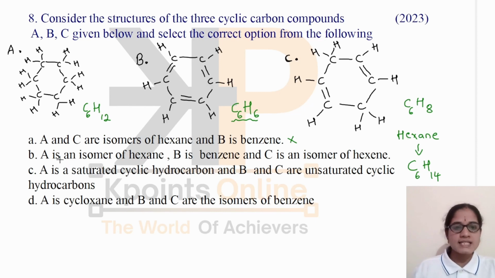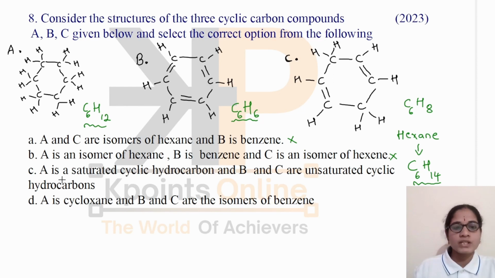Second, option B: A is an isomer of hexane, B is benzene, C is an isomer of hexene. Here also they have given A is an isomer of hexane. No, it is not an isomer of hexane, as hexane has the formula C6H14. But here you can clearly see it has C6H12, and B is benzene. Even though B is benzene is correct, this statement is wrong here. So this is also a wrong option.